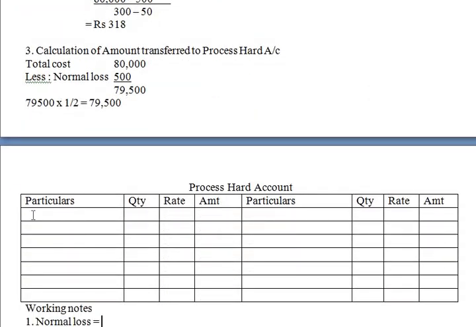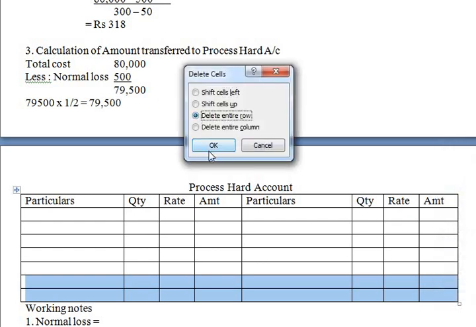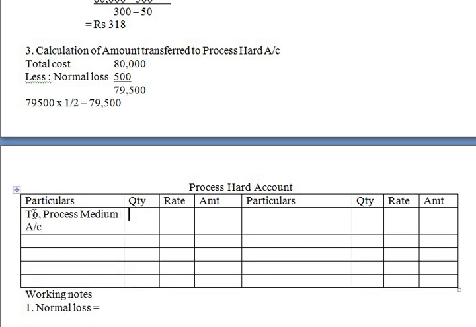So next line, take down process hard account. So first whatever output we have, whatever we are going to transfer, that we are going to take. So that is by to process medium account. Okay, 125 units, rate is 318, and the amount is 39,750.